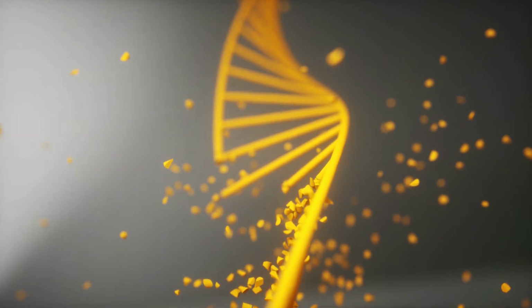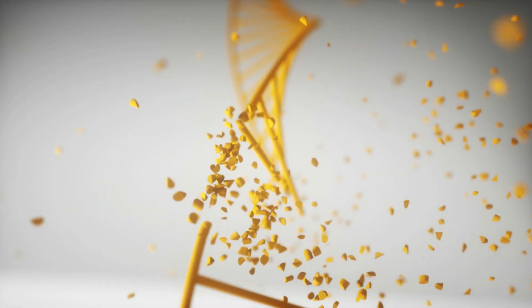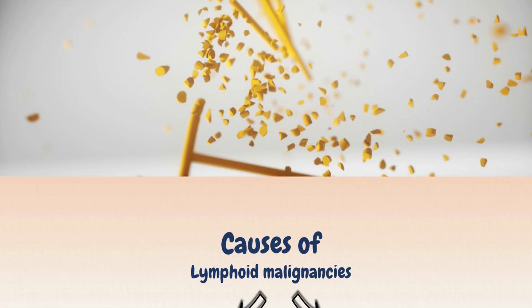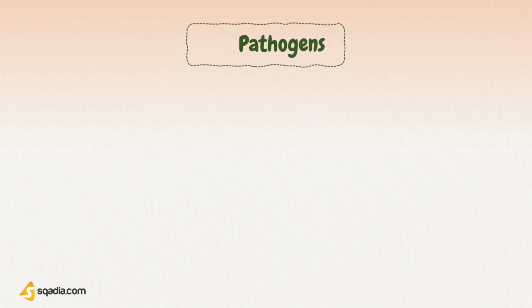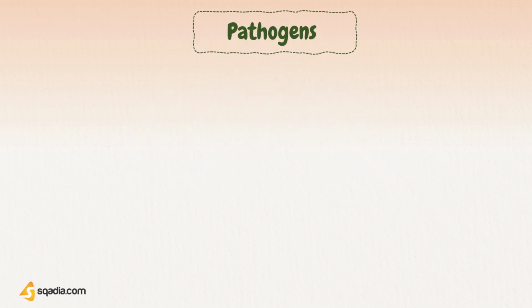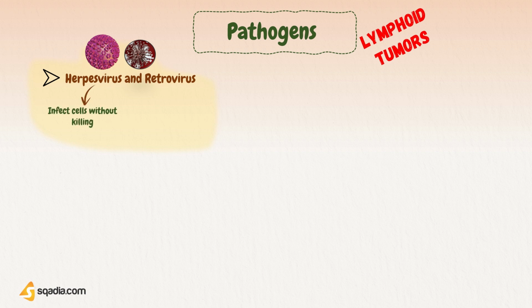Oncogene translocations are more likely to occur after exposure to radiation. Now, other than chromosomal translocation, another cause of lymphoid tumors can be pathogens. Let's see what are those pathogens that are known for causing lymphoid tumors. Firstly come herpesvirus family members and retroviruses. They both infect cells without killing them. It is in the interest of viruses to stimulate uncontrolled growth of these infected cells.